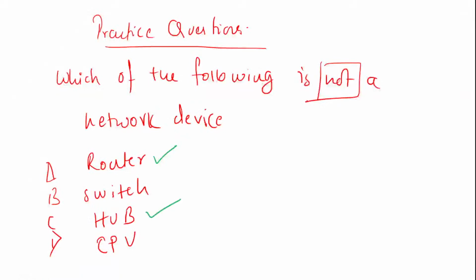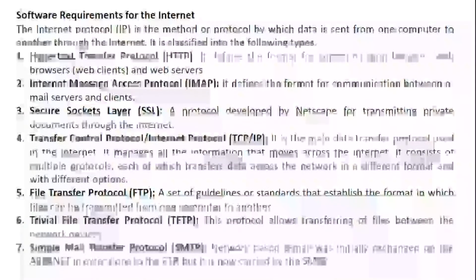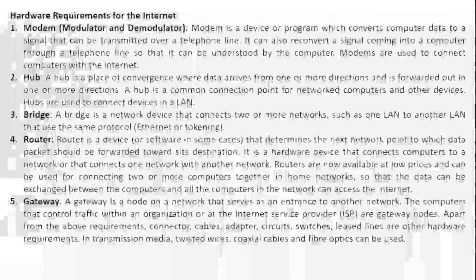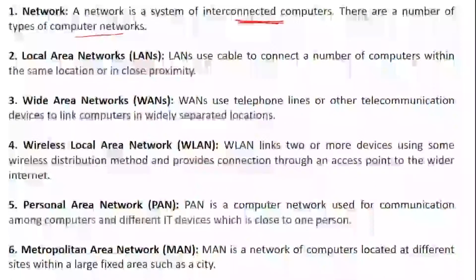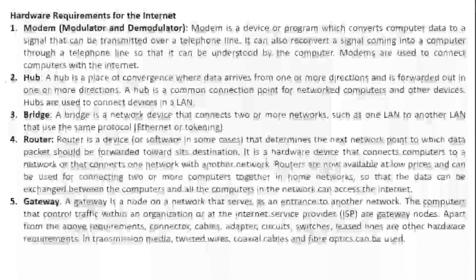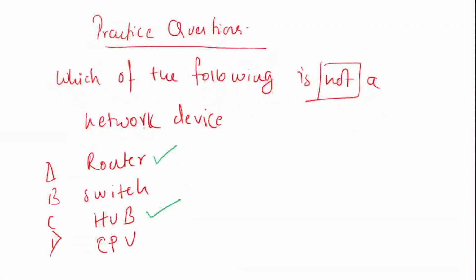We did hub also, correct? If you want, I'll just help you to cross check. We did the network part here, and here we did the hub part. So yes, it is a part of what? It's a part of your network device. CPU does not come as a network device, and without a switch, a network device is not possible.